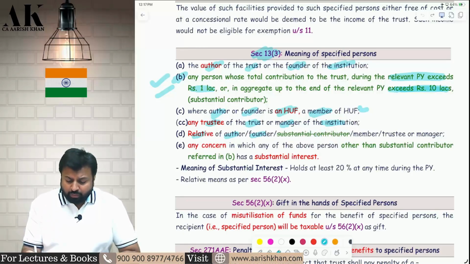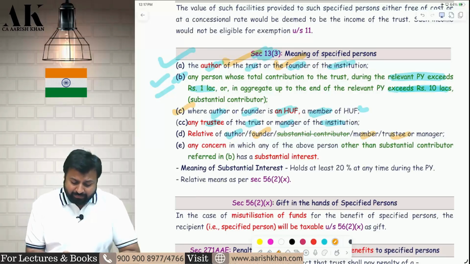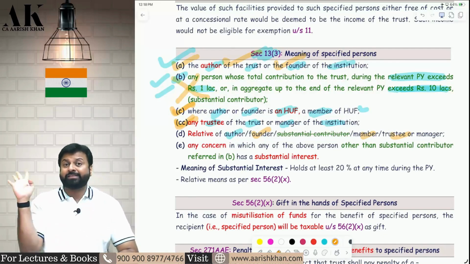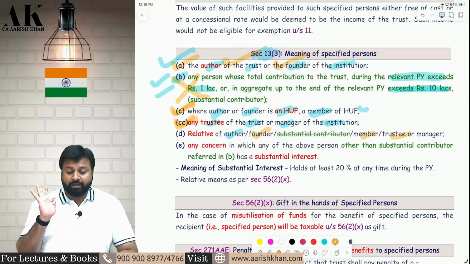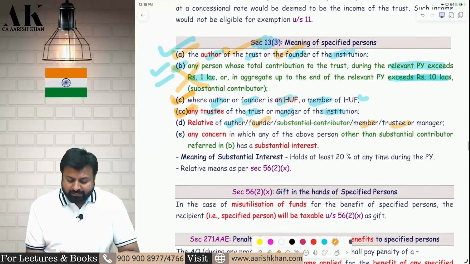So relative of whom are covered? Relative of author is covered, which is covered in point number A. Relative of founder is covered, which is covered in point number A. Relative of member and trustee is covered, which is covered in point number C and point number CC. So relative of point number A is covered, relative of point number C is covered, relative of point number CC is covered. Relative of point number B is not covered in the definition of specified person. Be very careful.